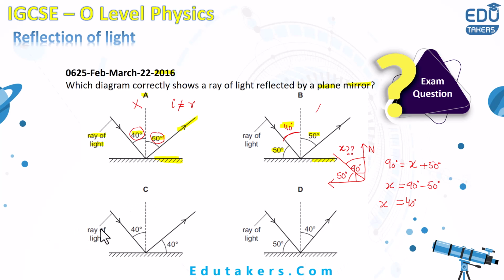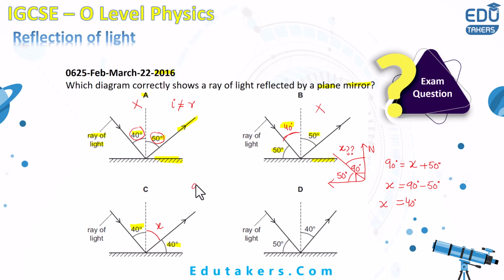In the answer C, there is again the incident ray that makes an angle of 40 degree. This would be the angle of incidence. And here is a reflected ray that makes an angle of 40 degree with the plane mirror. It's not the angle of reflection. You need to find out the angle of reflection here. So just suppose that this angle is x. You need to find out the angle of reflection, which I represent here with x. So how can we find this angle?